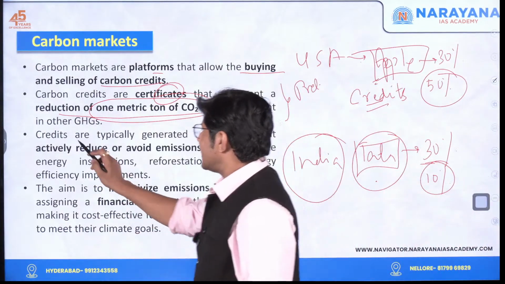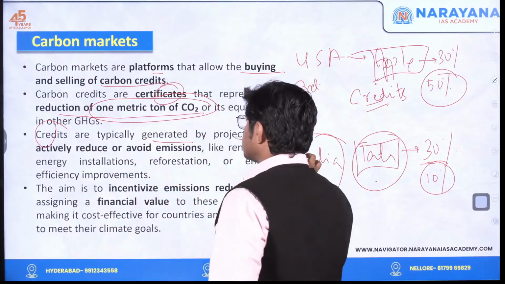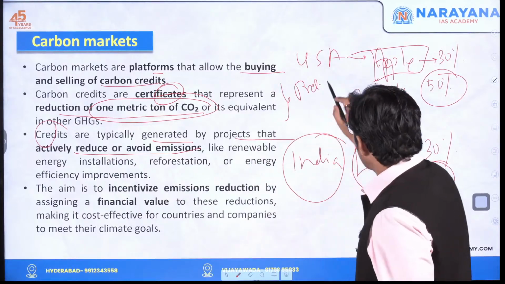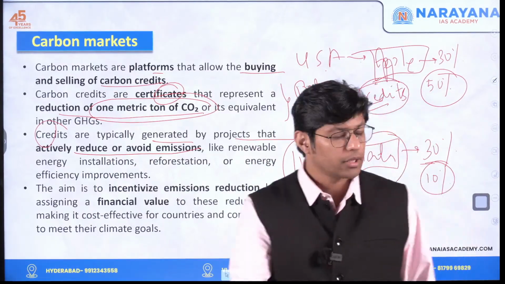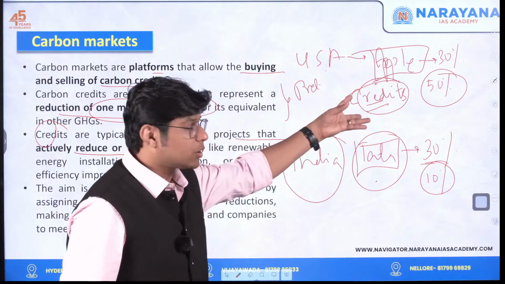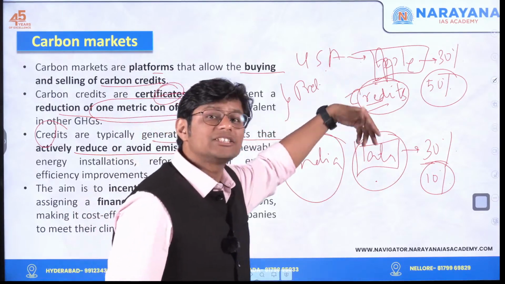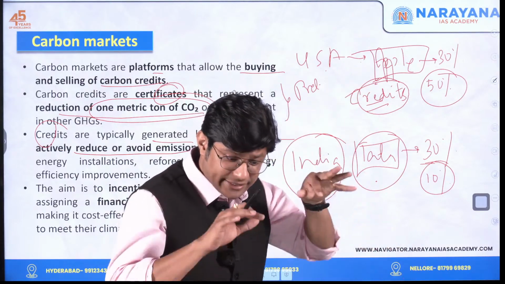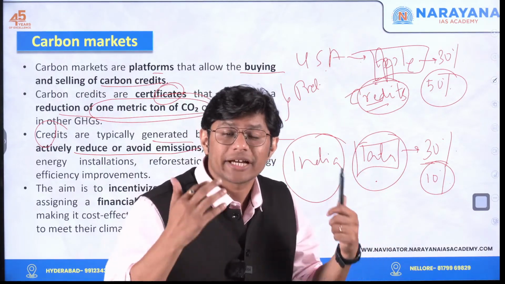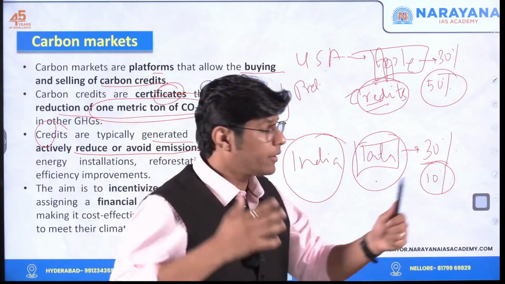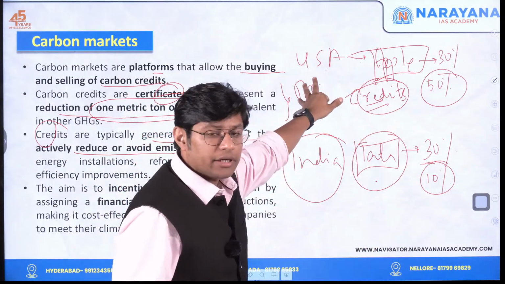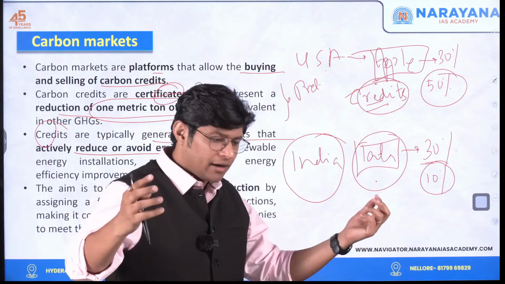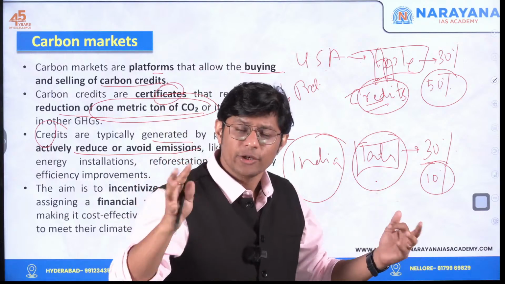Now, credits are typically generated by projects that actively reduce or avoid emissions, which means how this company has earned credits, because in the manufacturing of mobile, this company has relied on renewable sources, clean sources. Let's say hydroelectricity, wind electricity.